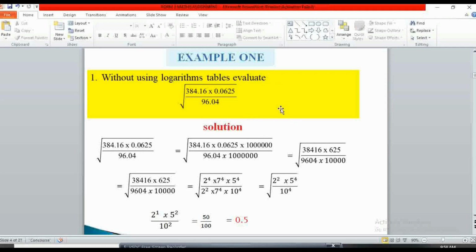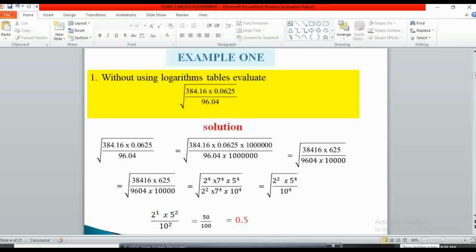Okay, I would like us to start from example 1. In our example 1, we have the first question, and the first question reads that without using the logarithm table, you are supposed to evaluate the above shown sum.